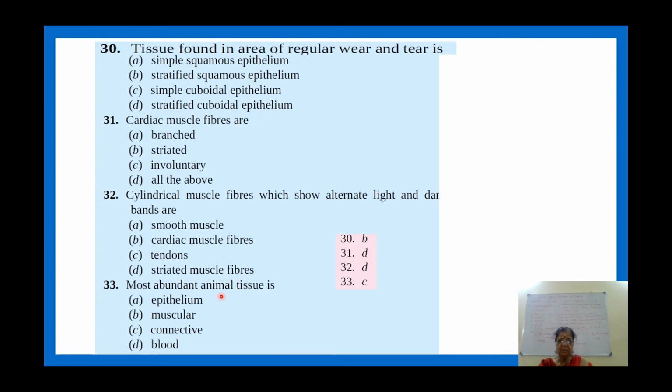Then the most abundant animal tissue, what should we say? It is connective tissue, because whichever one you look at, it has connective tissue. It is connective tissue. I hope you understand. Okay? So the answer is as usual given here, that you will check. Keep this safely, it will be needed for revision.